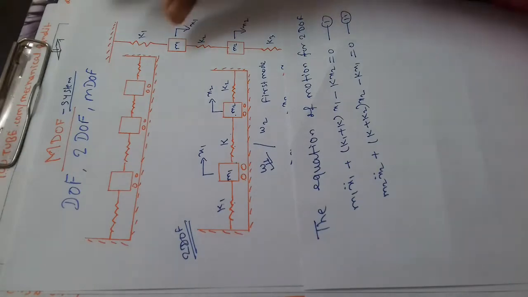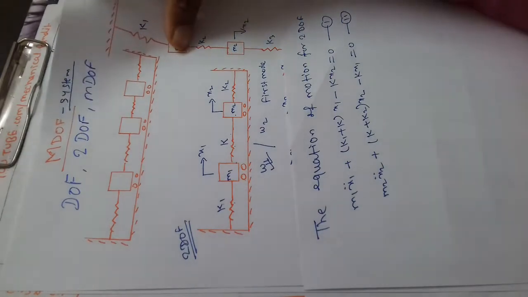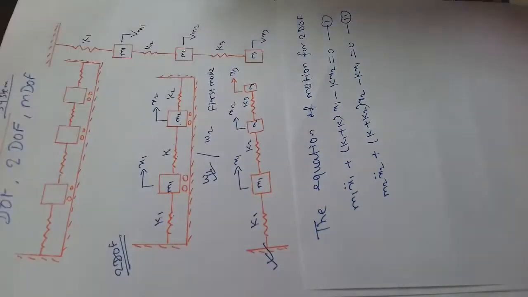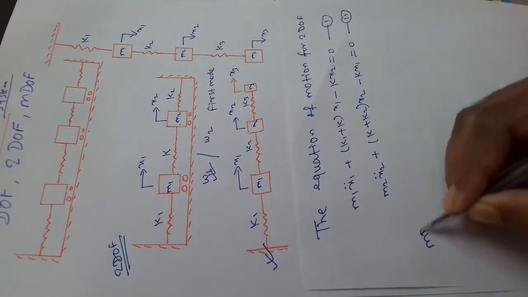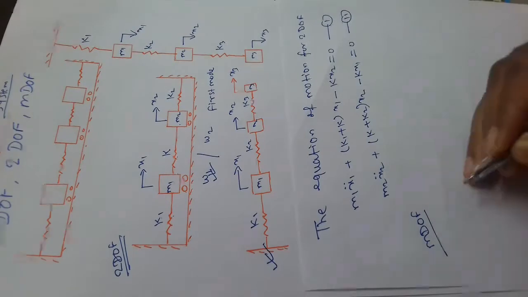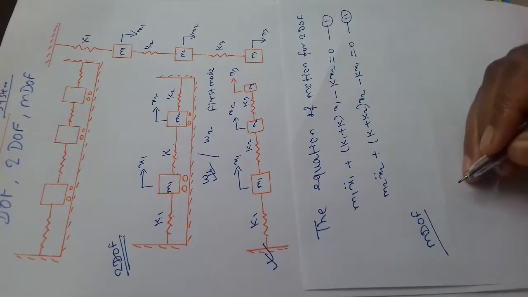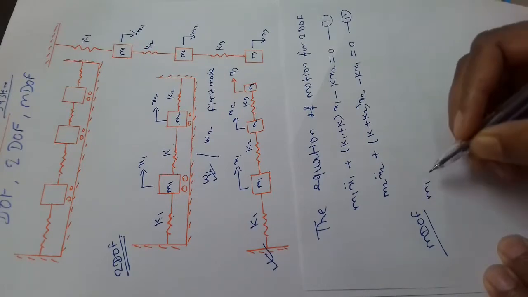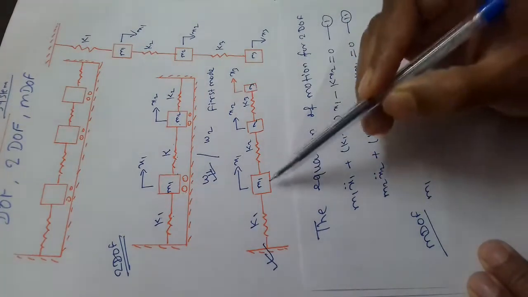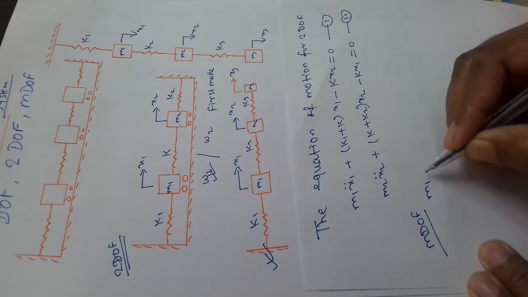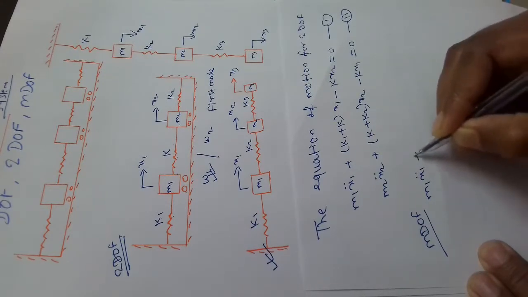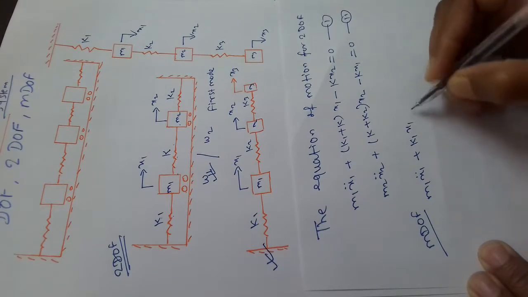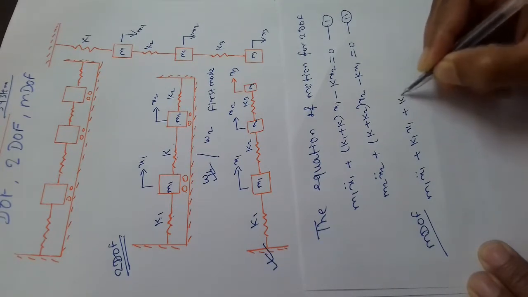Here our topic is multi degree of freedom system, so we will go for multi degree of freedom system. For this we can write the equation for m1: m1 x1 double dot plus k1 x1 plus k2 (x1 minus x2) equal to 0.